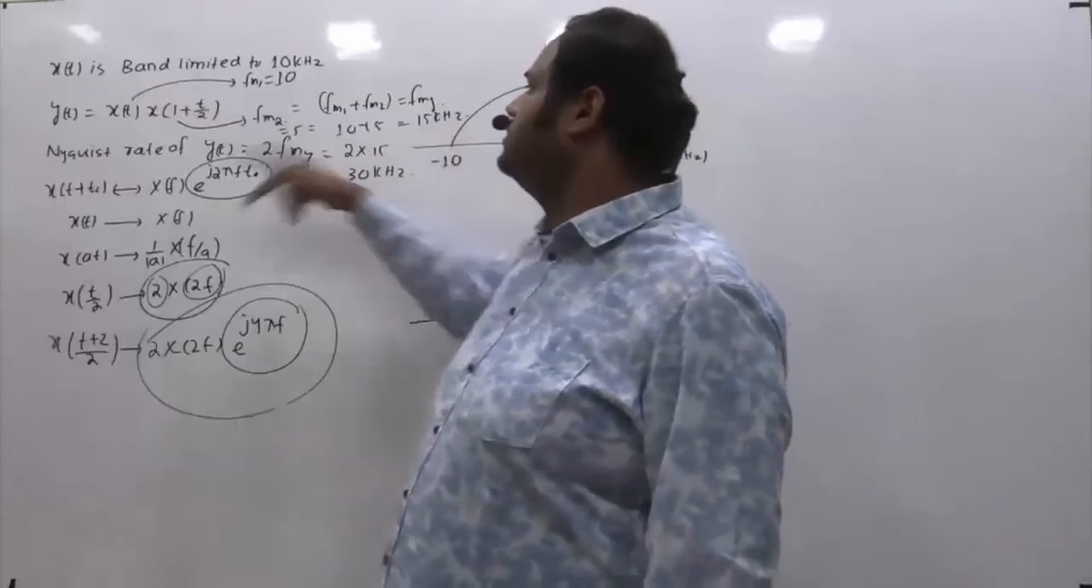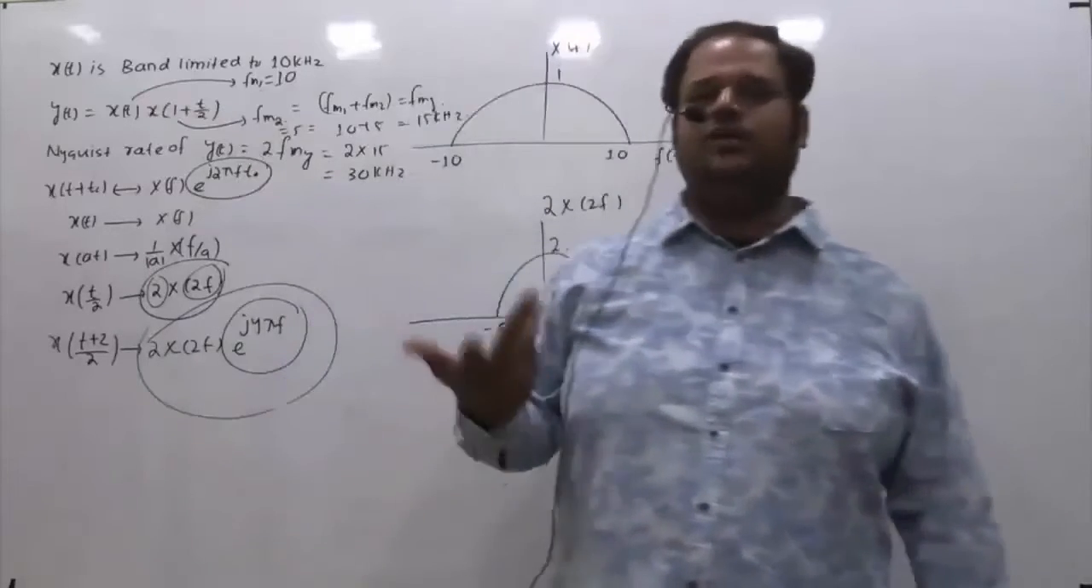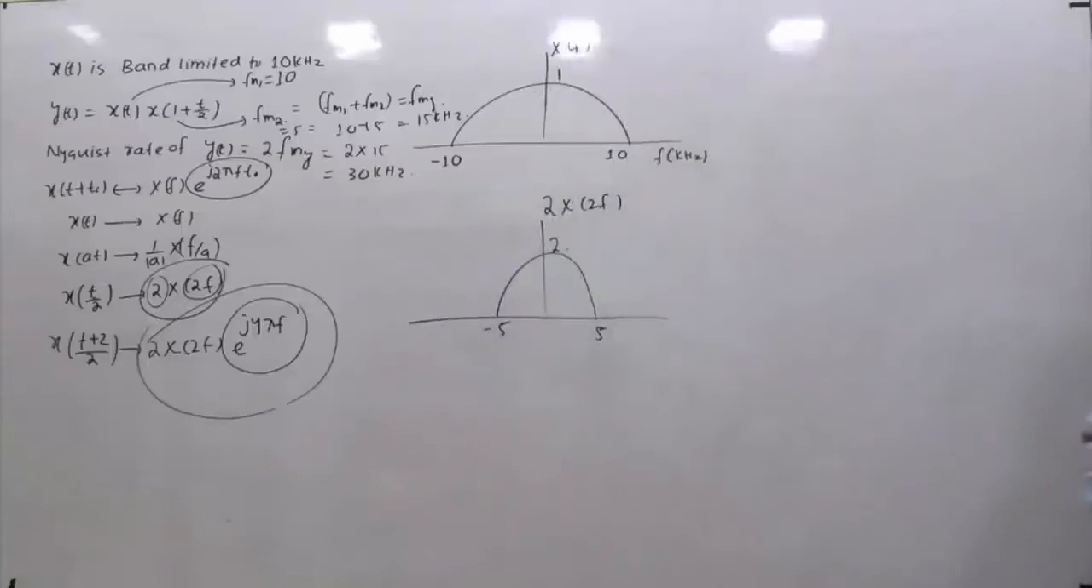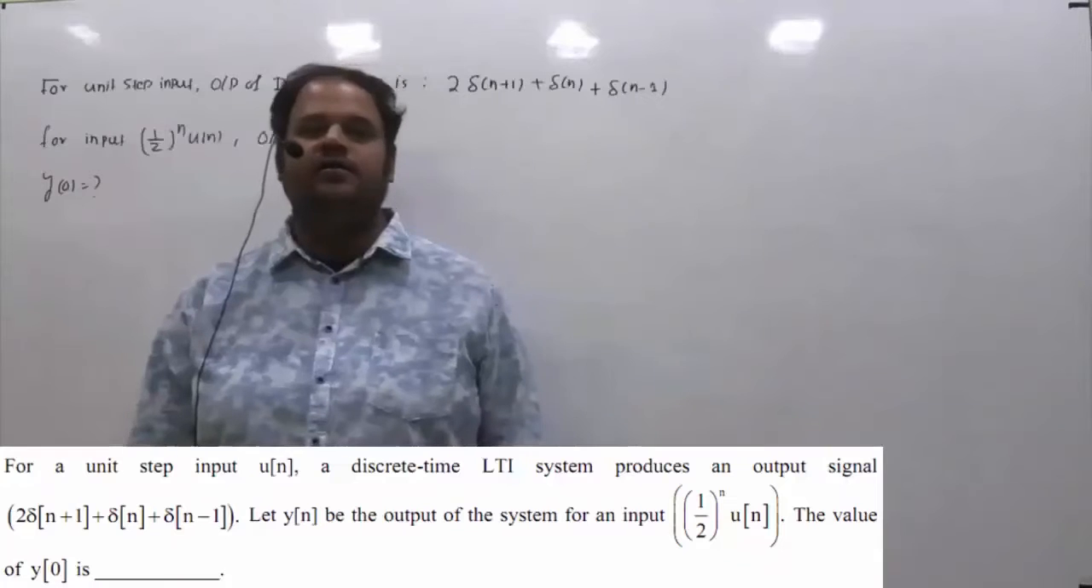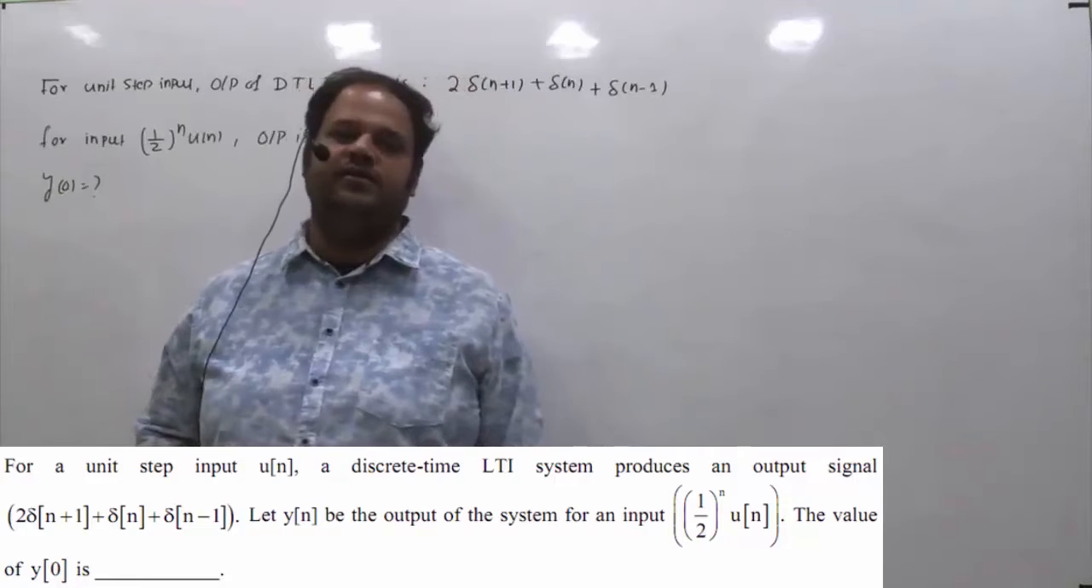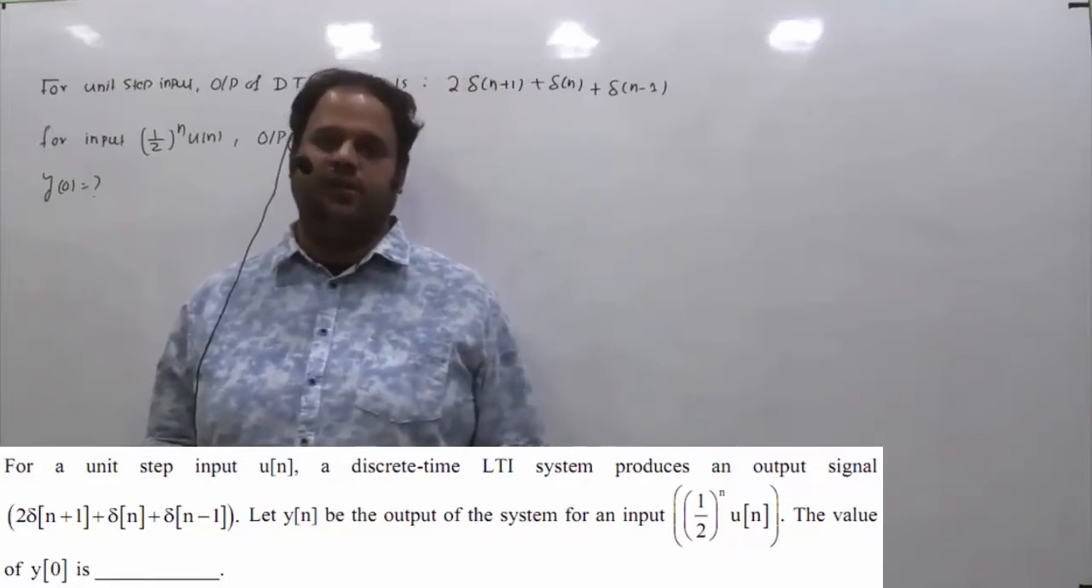If this is the maximum frequency of y(t), then the Nyquist rate of y(t) is 2 into 15, so that becomes 30 kilohertz. So the sampling frequency of y(t) is 30 kilohertz. That's the final answer. This is a 2-mark question asked in GATE 2021 of electronics. This is from the signals subject and the LTI system topic.